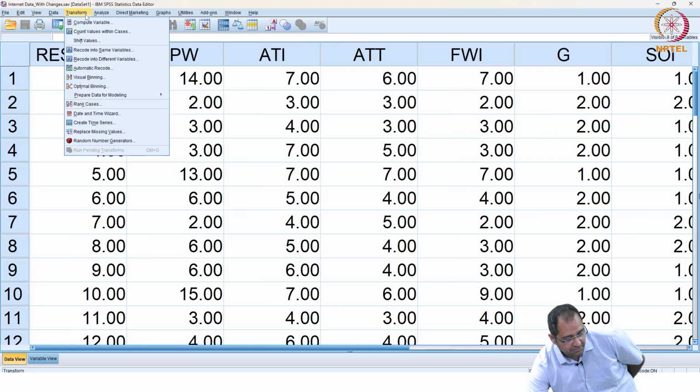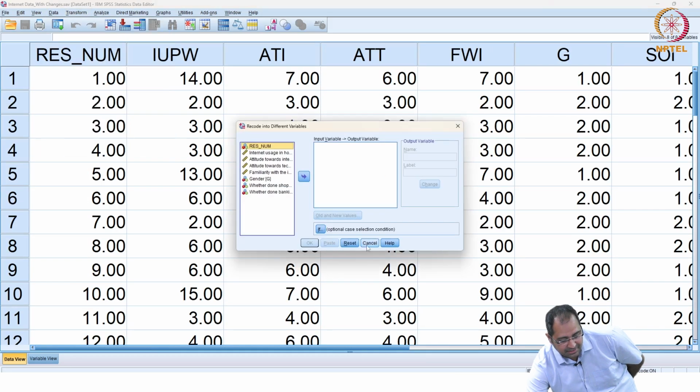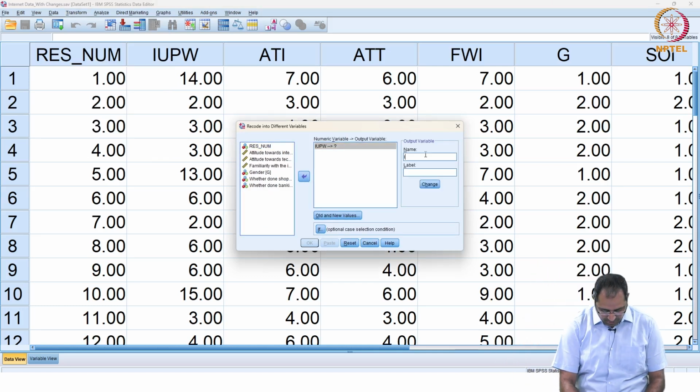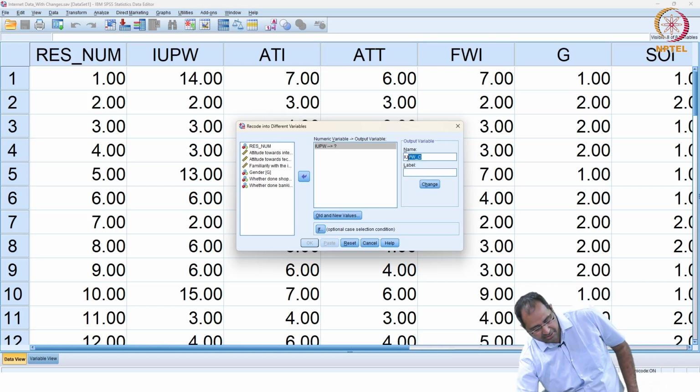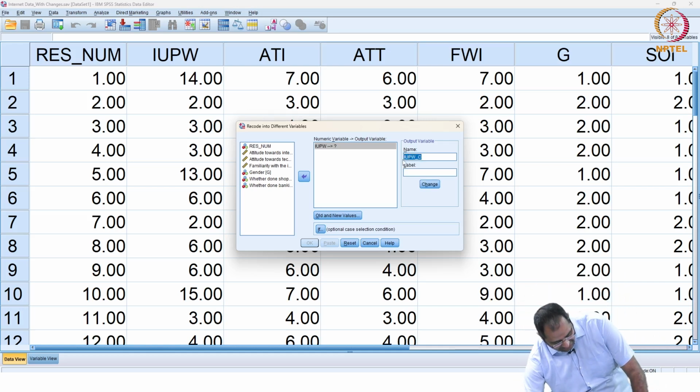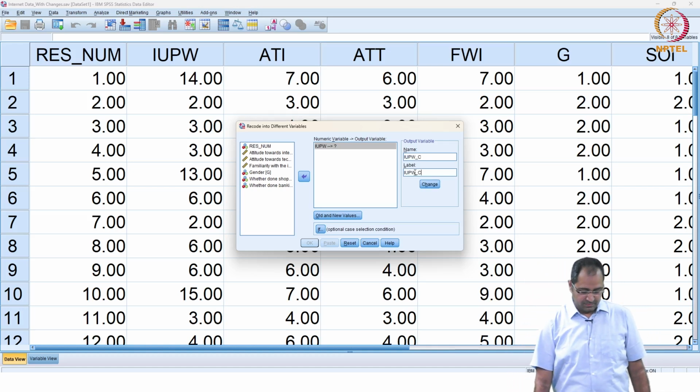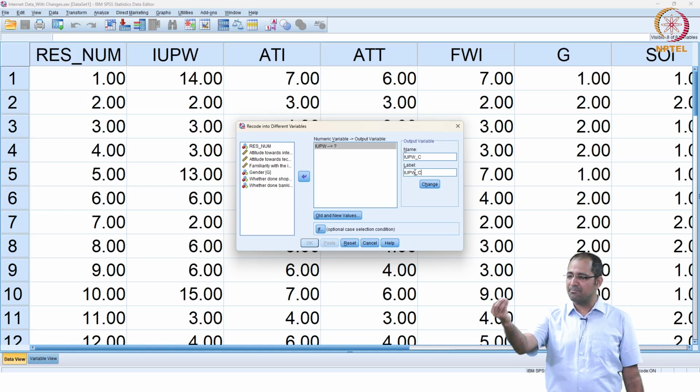So go to transform, recode into different variables. Internet usage in hours per week, we want to convert it to categorical, move it to the operations box. What is the new variable we want to create? IUPW categorical underscore C, let's say. Same name and label, let's keep the same. Some people have the same name and the same nickname also, name and label.